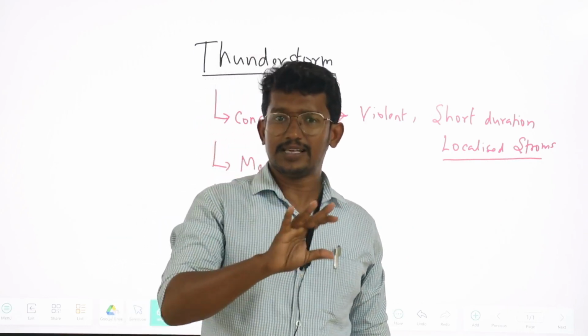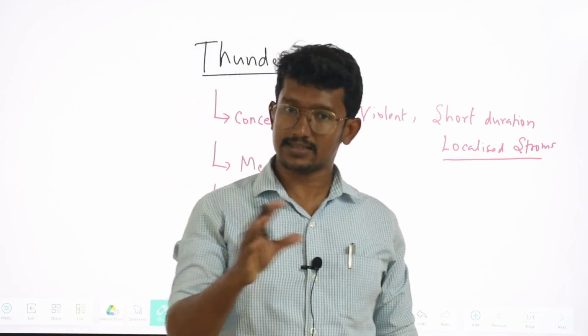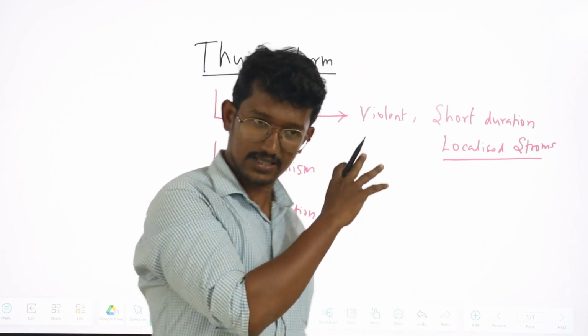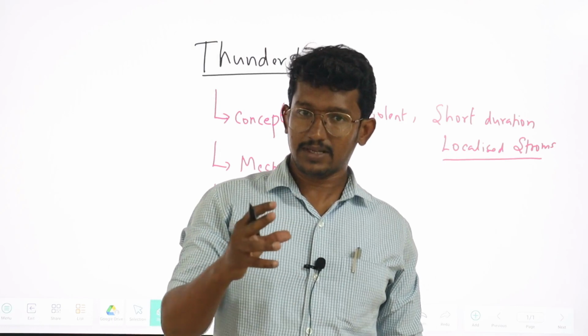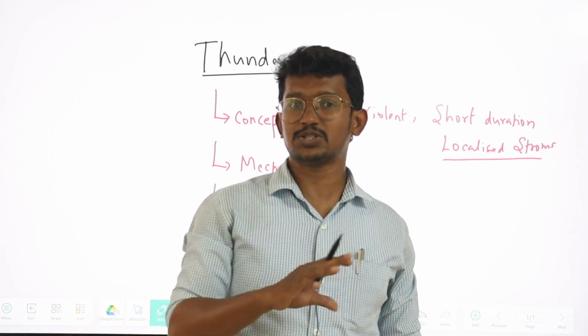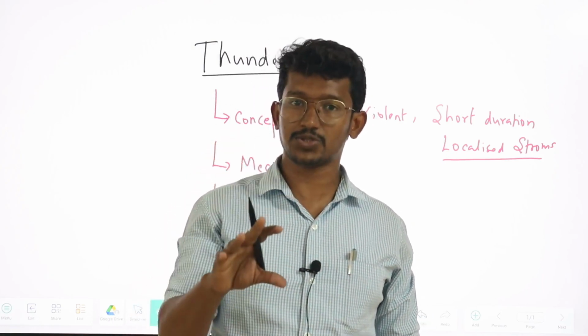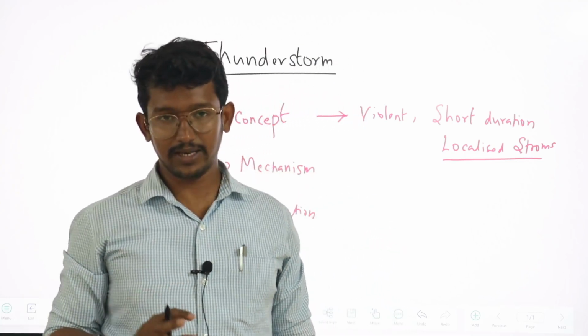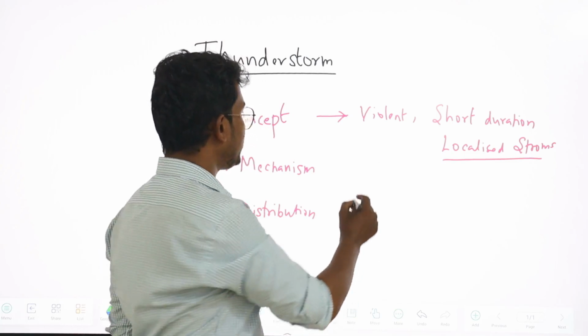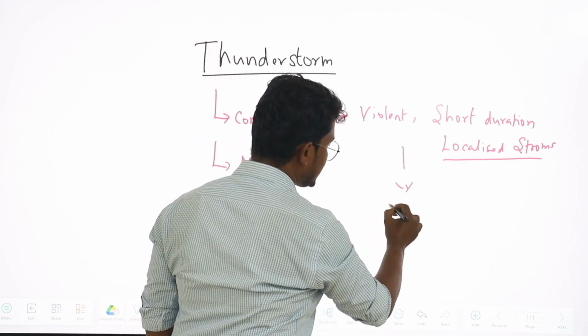But this itself is not enough to define anything, because we are defining this thunderstorm based only on the characteristic features. Apart from that, in defining the thunderstorm, it is also necessary for us to mention the reason for its occurrence. So here thunderstorms are formed because of the intense convection.